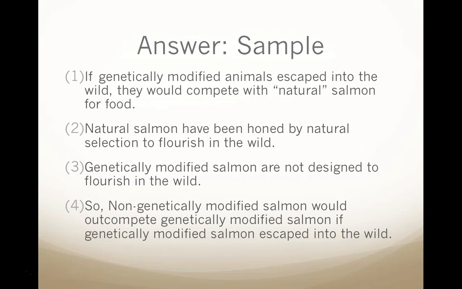So, here's the answer argument for the sample. Premise 1. If genetically modified animals escaped into the wild, they would compete with natural salmon for food. Natural salmon have been honed by natural selection to flourish in the wild. Genetically modified salmon are not designed to flourish in the wild. So, non-genetically modified salmon would outcompete genetically modified salmon if genetically modified salmon escaped into the wild.